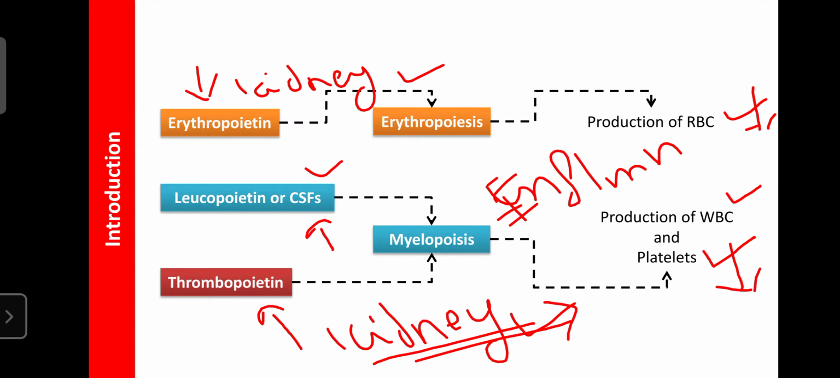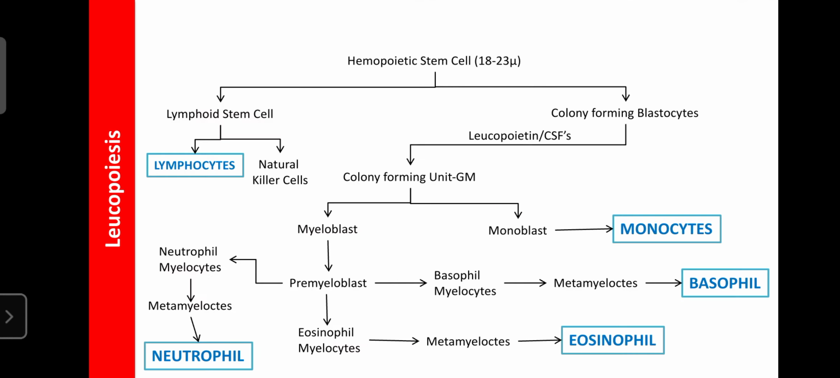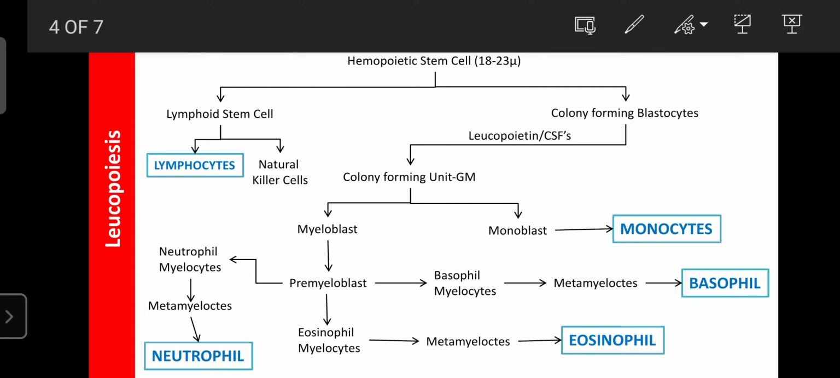Now we will learn one by one. The first one is leukopoiesis. Leukopoiesis mainly occurs in the RBM. The RBM consists of a special type of stem cells known as hemopoietic stem cells. Their size is 18 to 23 micron. These are special types of stem cells.